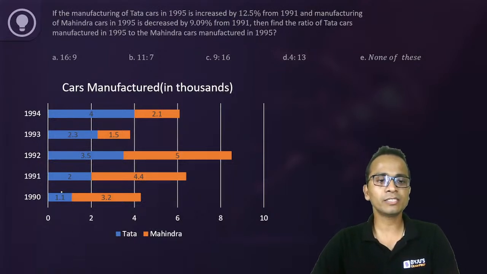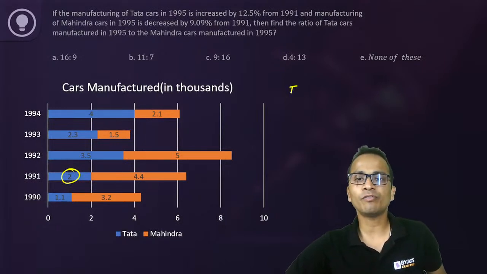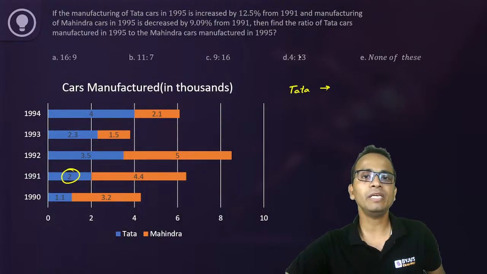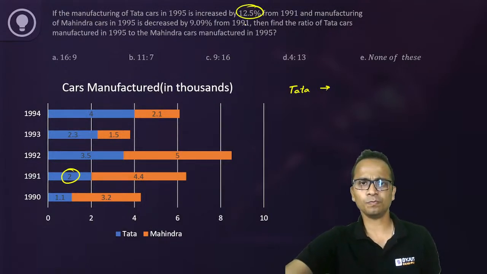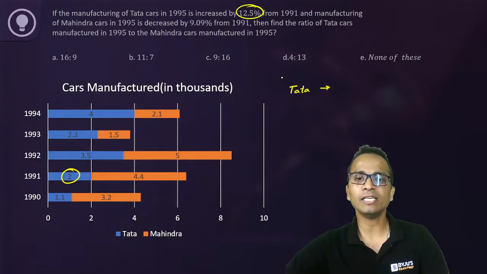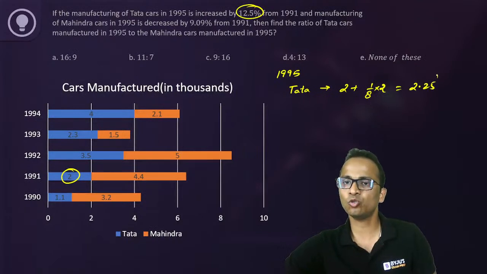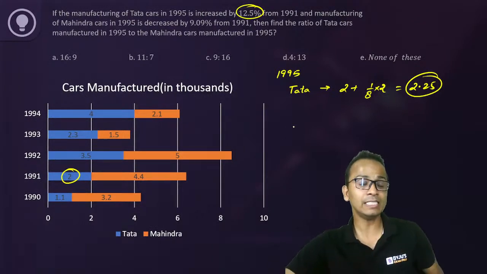So the comparison is with the year 1991. In 1991, the value of Tata is 2. So in 1995, the value of Tata will be 12.5 percentage more than 2. Now 12.5 percentage is nothing but 1 by 8. So the value of Tata in the year 1995 should be 2 plus 1 by 8 of 2. So 2 plus 1 by 4, that is 2.25. So 2.25 will be the value of Tata in the year 1995.